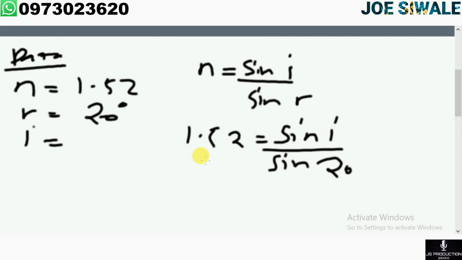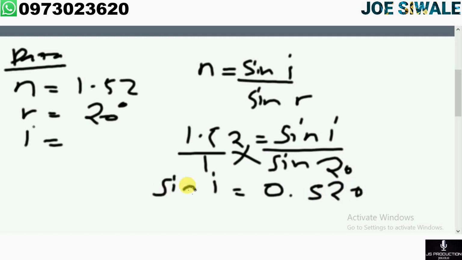So divide by 1, cross multiply here. So I have sine i is equal to 1.52 multiplied by sine 20, and the answer is 0.520.